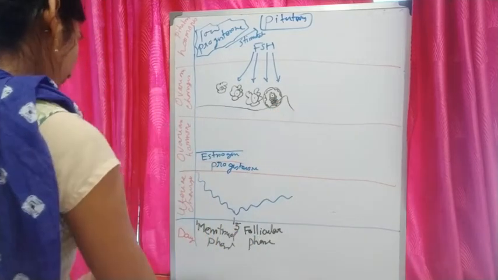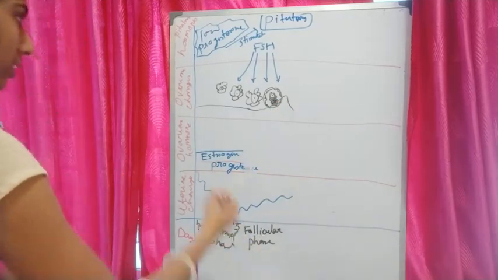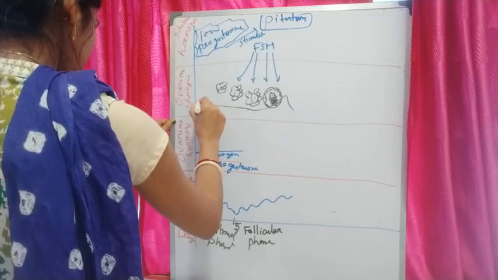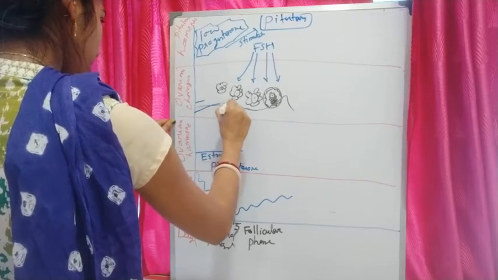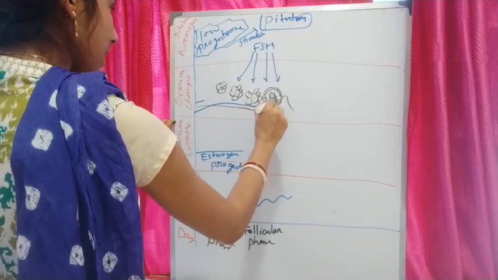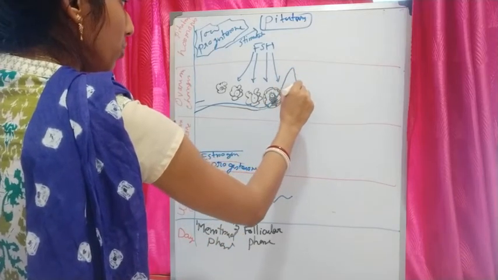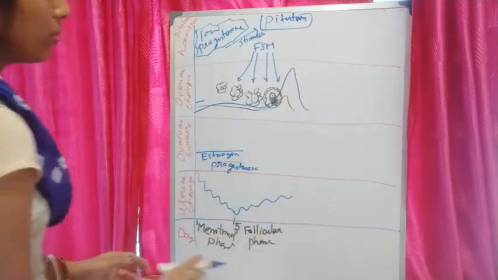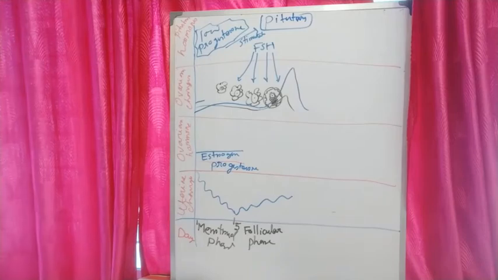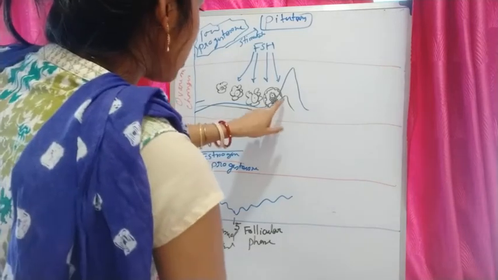Another hormone, LH, is at a moderate level, but on the day of ovulation the amount of LH will be high. So there is a high estrogen level.